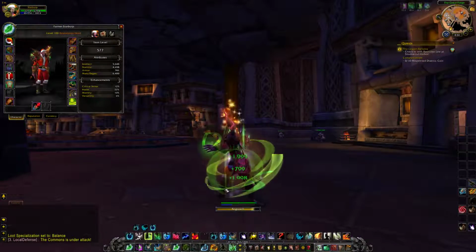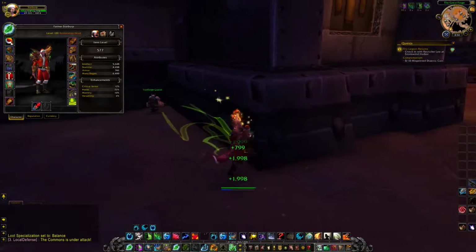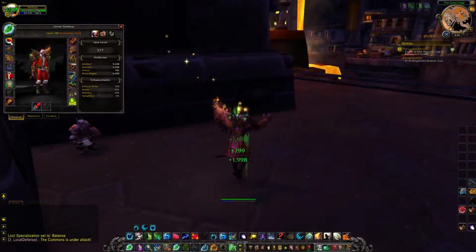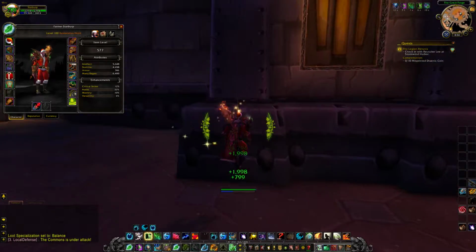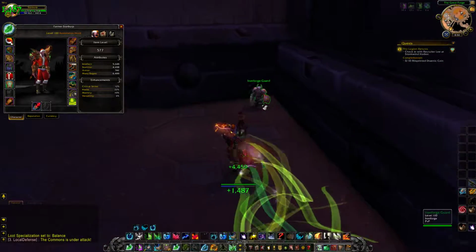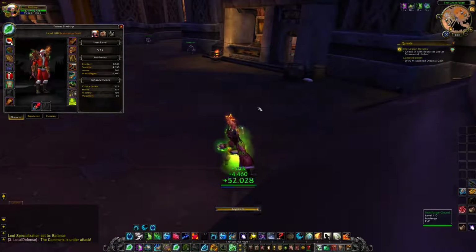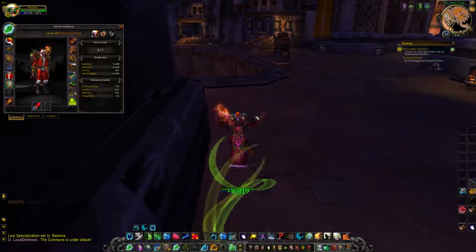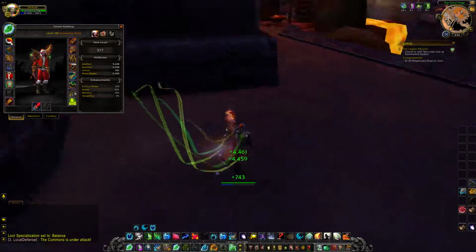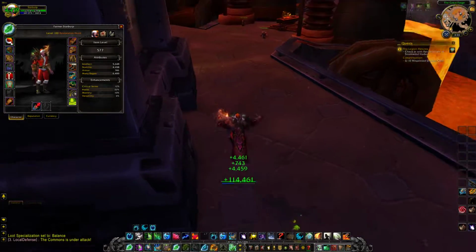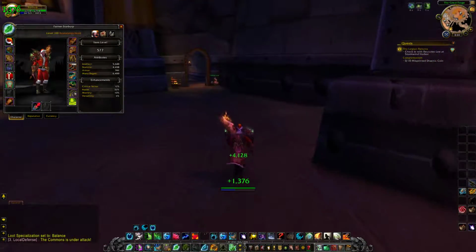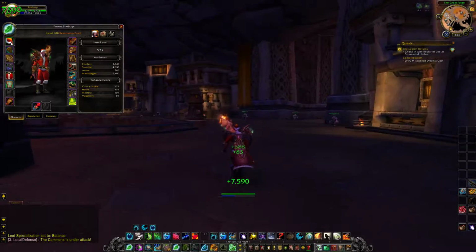One thing that's true all around is all casters use intellect. So if you're a warlock, you're going to use intellect. If you're any healer, even a paladin, you're going to use intellect. If you're a mage, you're going to use intellect. All quick attacker types, like quick movers, are going to use agility. So that means rogues, because they're meant to attack really quickly, are going to use agility. Hunters are meant to attack really quickly, they're going to use agility.